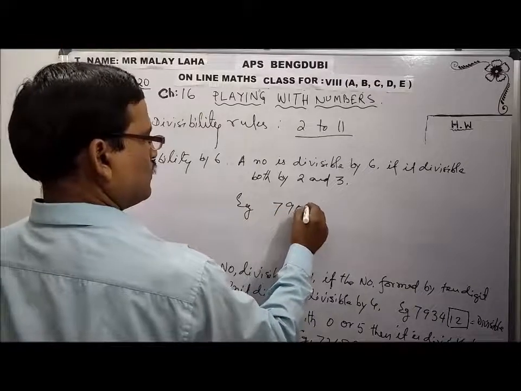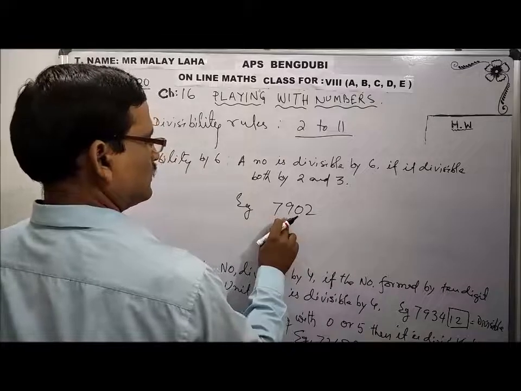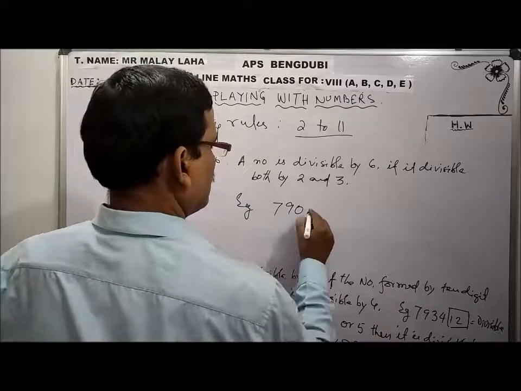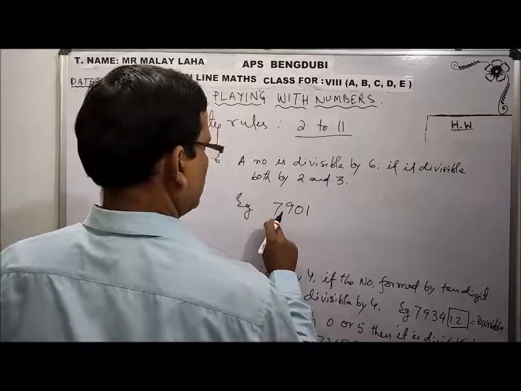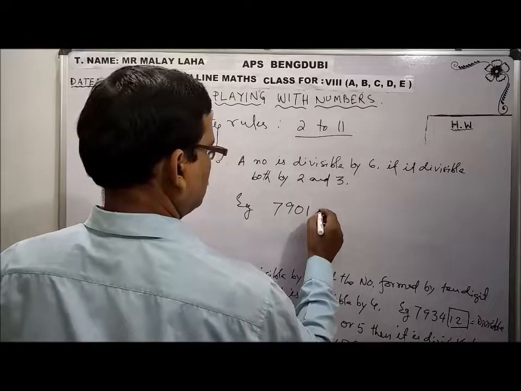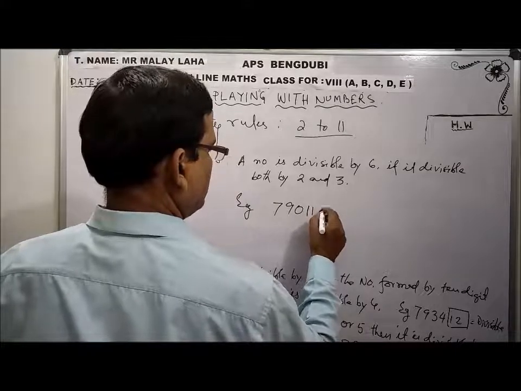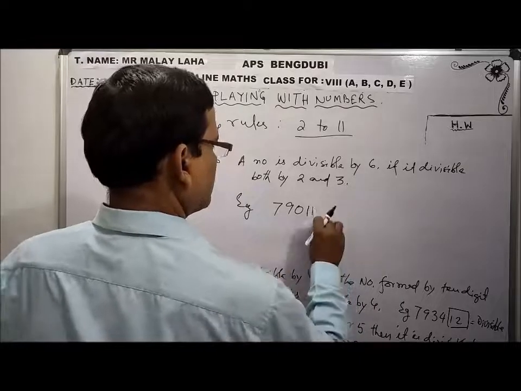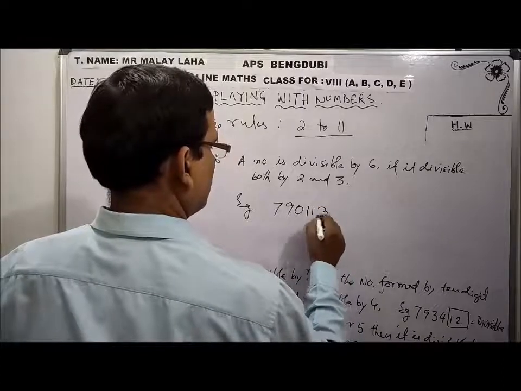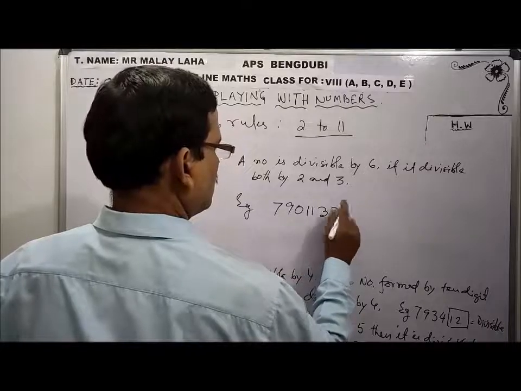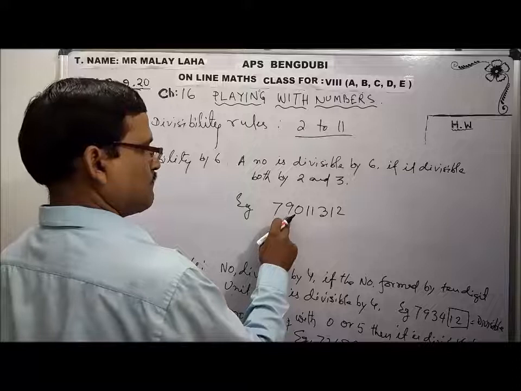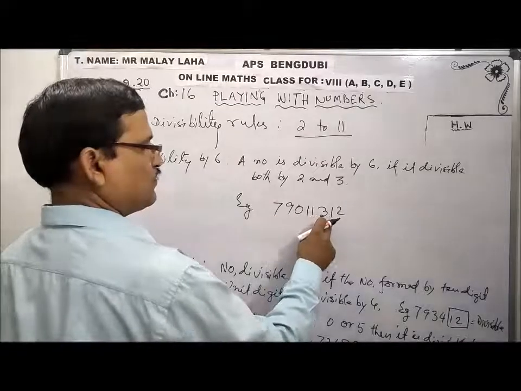7, 9, 0, 2, 1, 2. Say this one. 7 plus 9 is 16, 17, 18, 21, 22, 24.